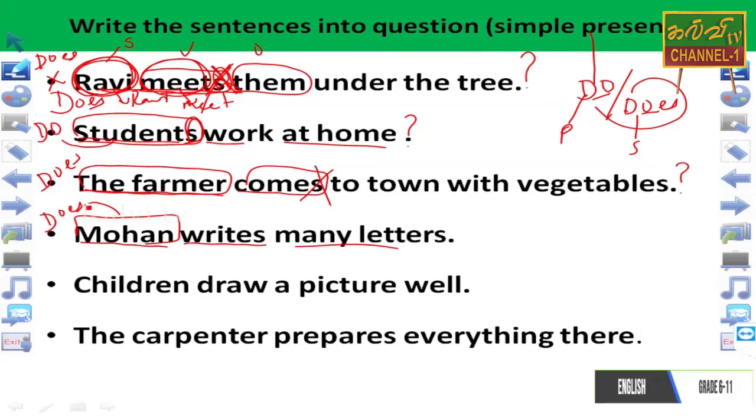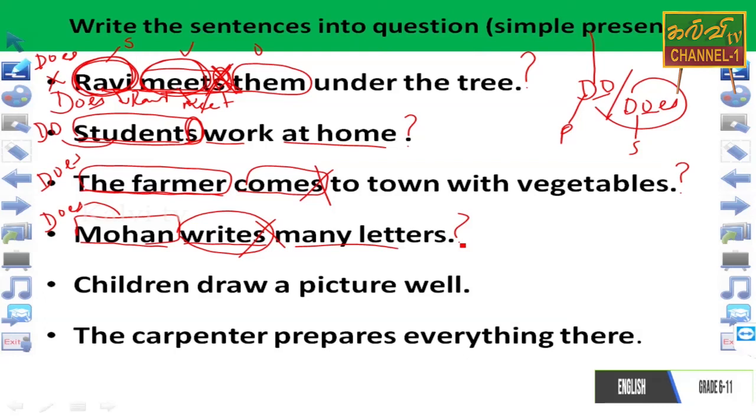Then what will you do with the verb? The S will be cut down, will be omitted. Does Mohan write many letters? And the question mark should also be written here. So, does Mohan write many letters? Clear?